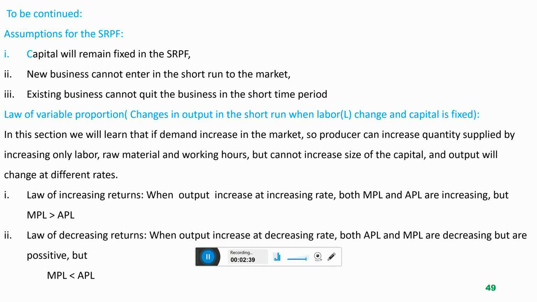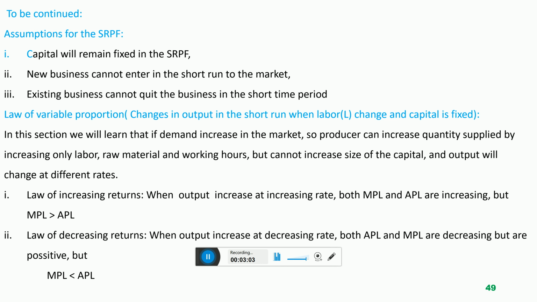So in the short time, the producer cannot install another factory, cannot increase the size, cannot purchase more machinery, cannot purchase more equipment.